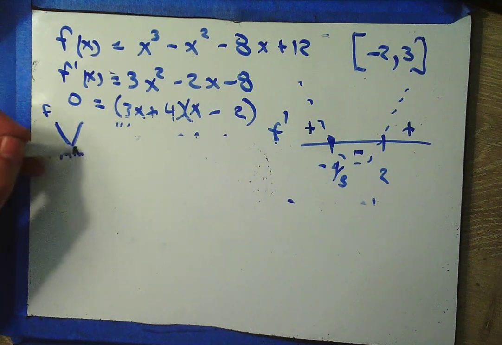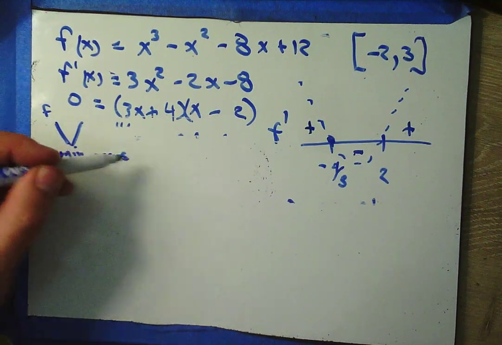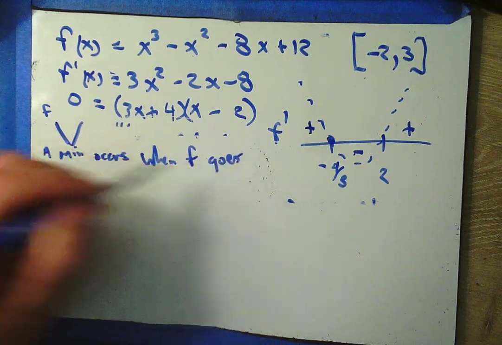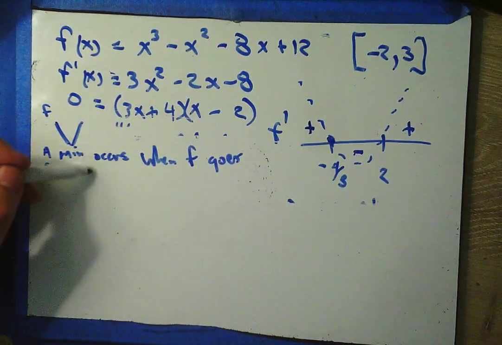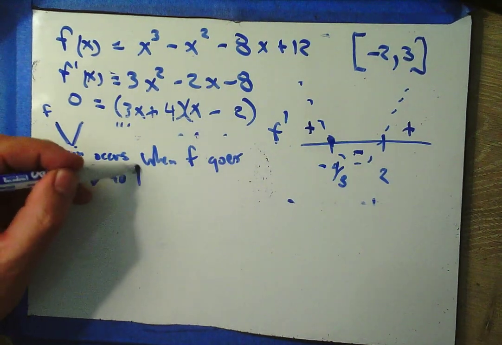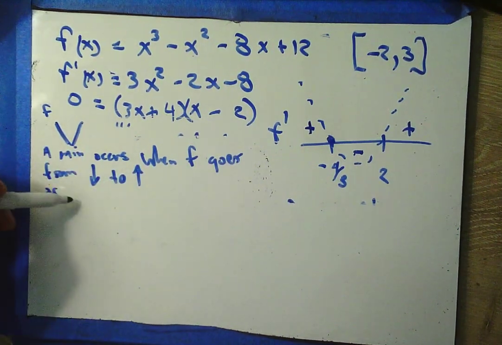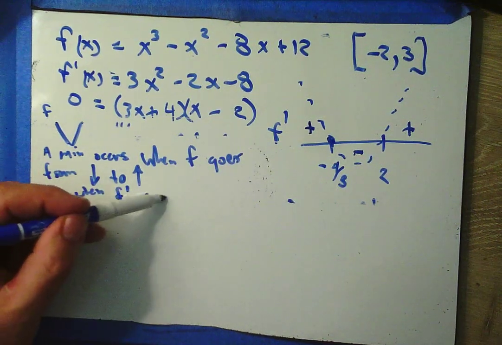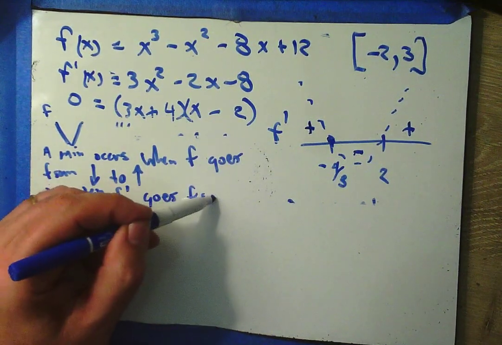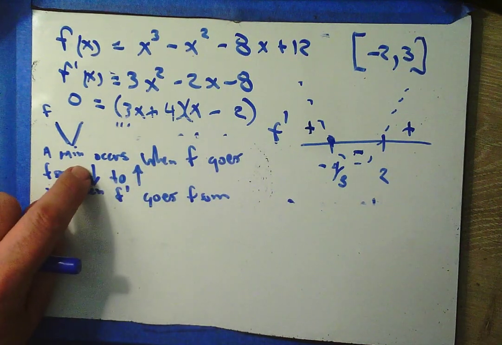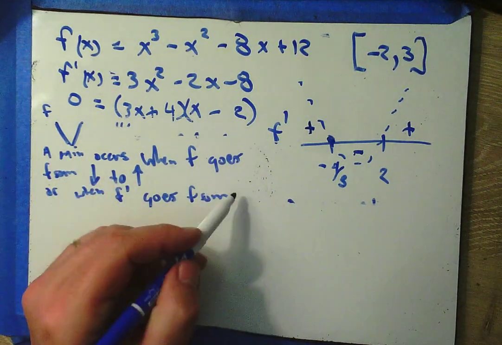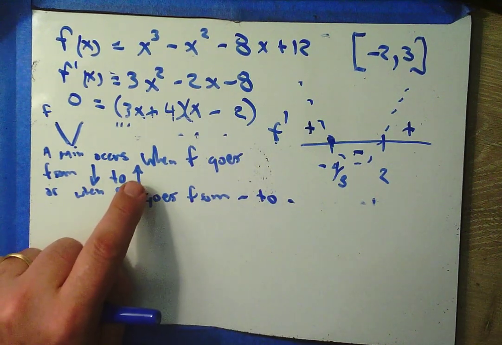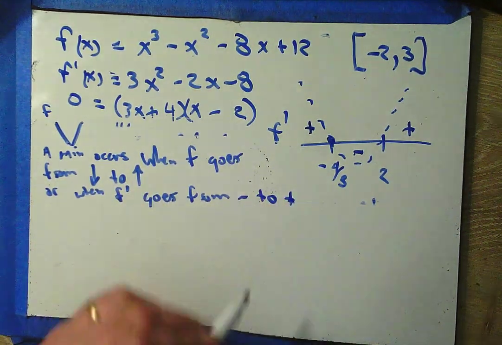A min occurs when f goes from decreasing to increasing, or when f prime goes from negative to positive, because if f is decreasing, then f prime is negative, and if f is increasing, then f prime is positive.